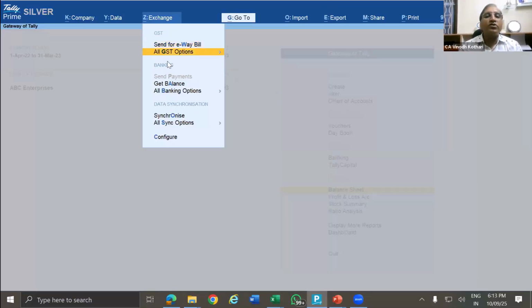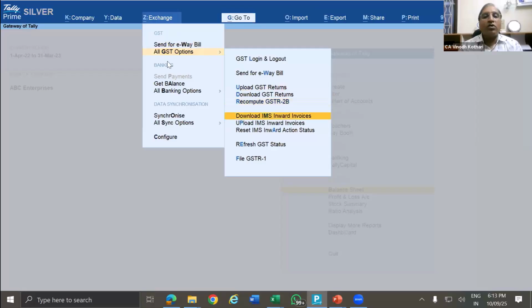So in the GST option, you have this IMS option. So download IMS invoice options are there, reset it, upload the IMS inward invoice, and whatever actions you want to take, take the actions here. So again, further, you can do the return filing from Tally itself. You can download the GST return.